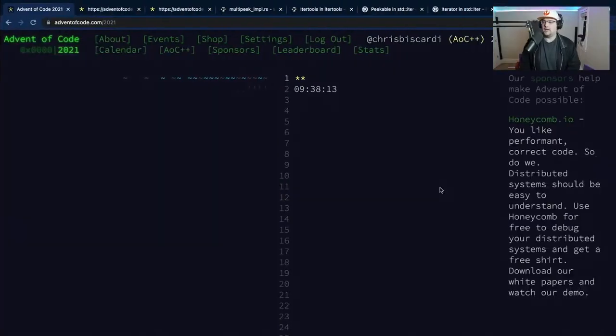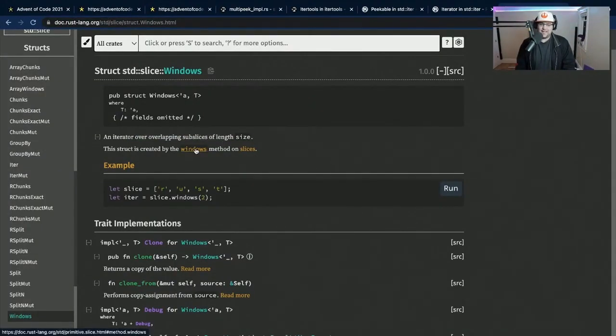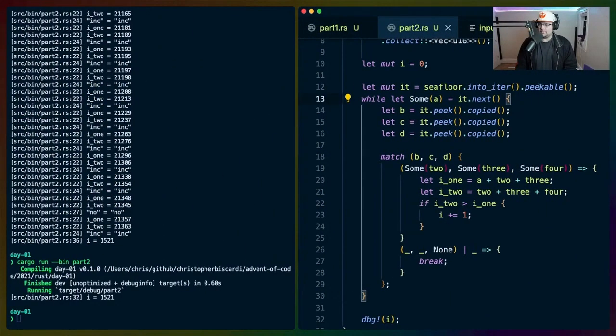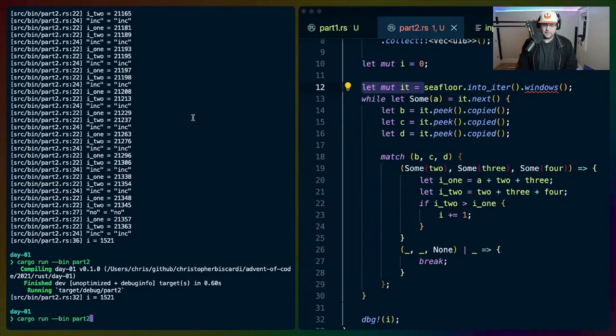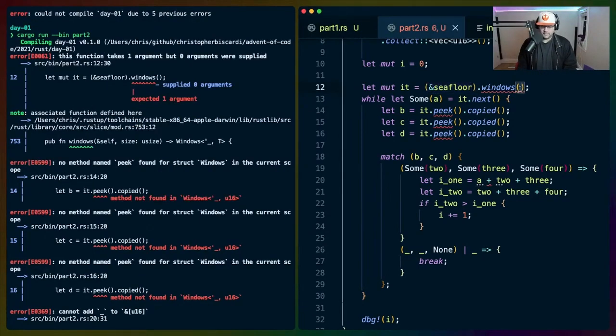I don't think there's a sliding window function, but I'm going to look for it now. So we already have one, actually. That's hilarious. The windows method on slices. So if we do windows, we can do... Wait, why is it complaining about windows? I don't want that. I want this. Oh, right. Expected an argument.